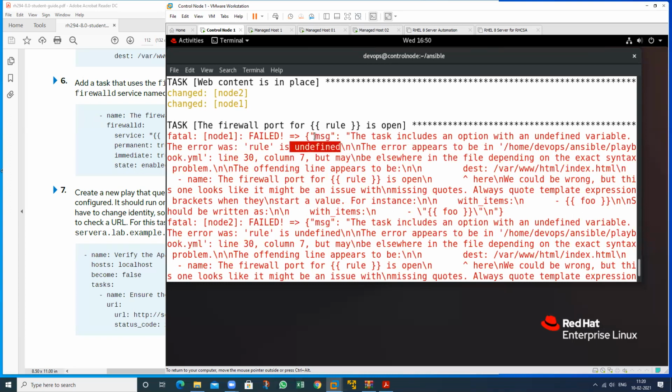So if you want to call any variable, first of all you should define that variable, then you are able to call it. This will check the whole playbook, but since the variable is not defined, it will show me an error, and a missing quote. See the other errors also.